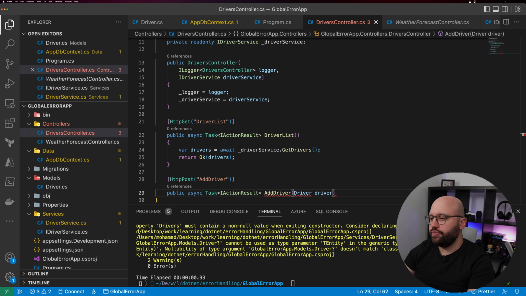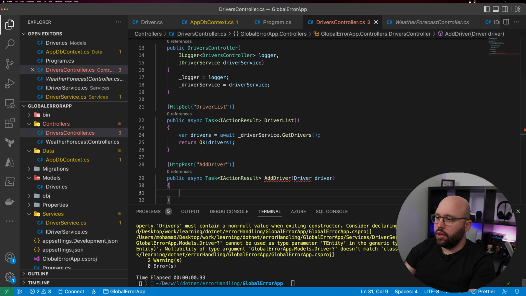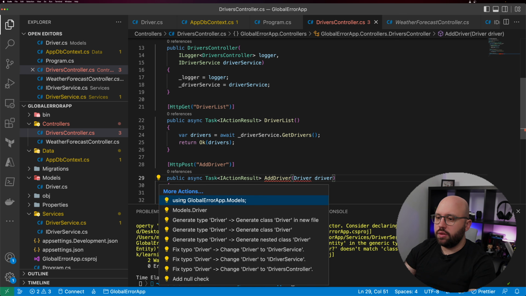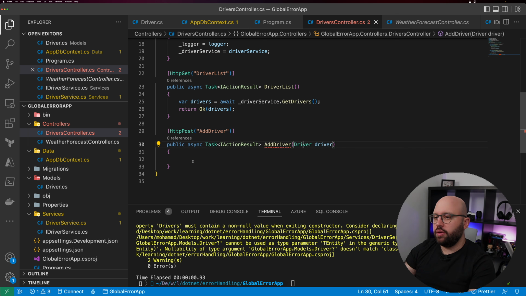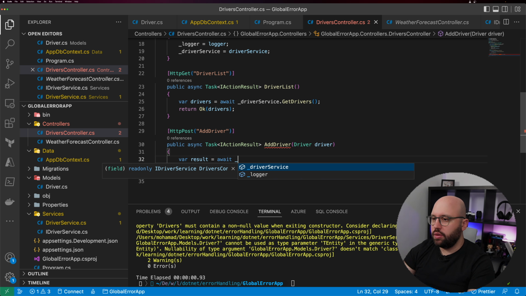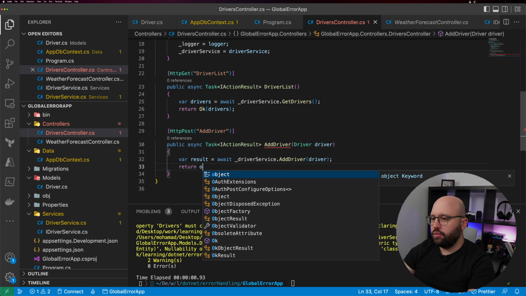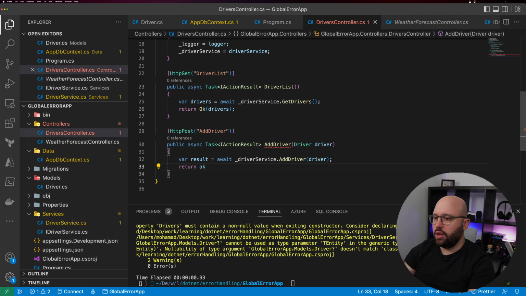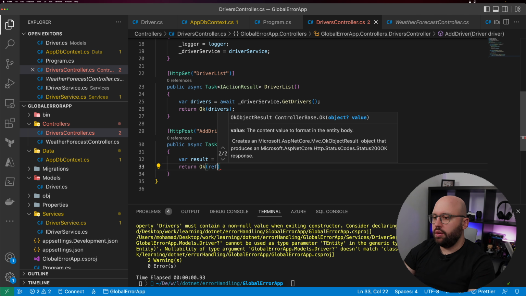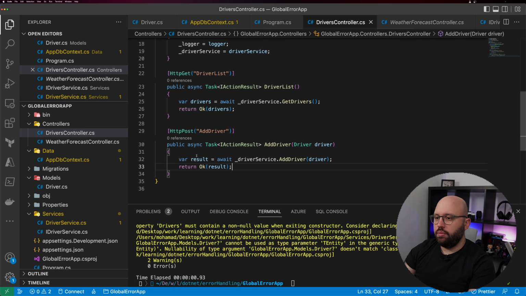Very simple. Perfect, at least this works within Visual Studio Code. So now let's do a simple var result equal await driver service AddDriver, and then return Ok and return result. Yep, that should be fine.